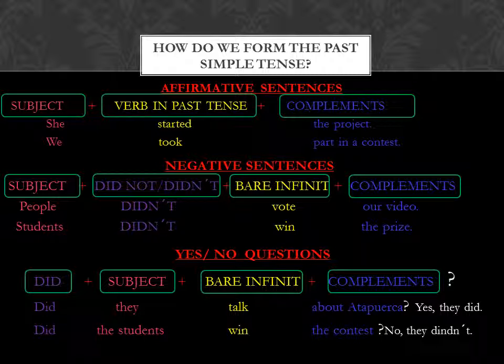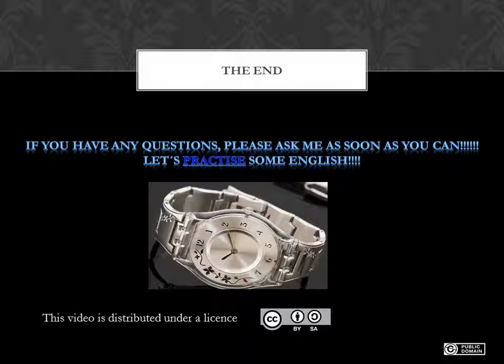For the questions, we write did plus the subject plus the verb infinitive plus the complements, and don't forget about the question mark. Like in, did the students win the contest? Look, the verb infinitive is not in the past, don't forget that. And the answer could be no, they didn't, or yes, they did.